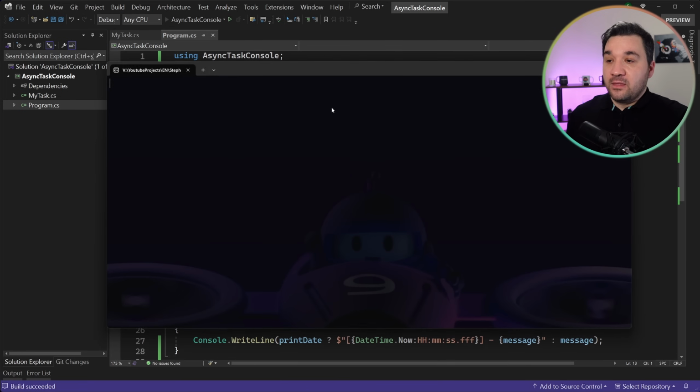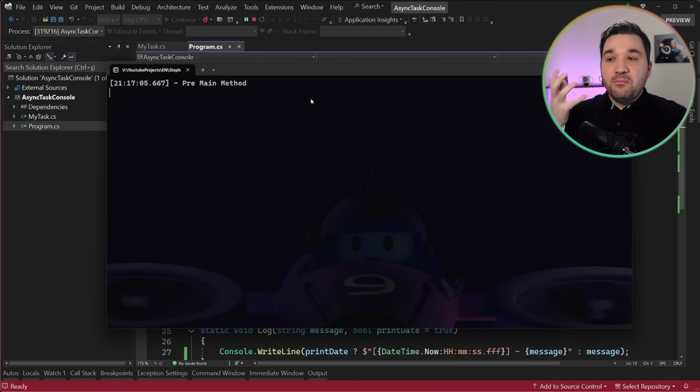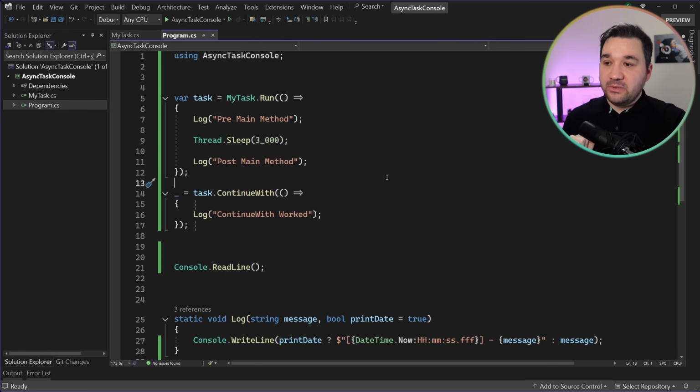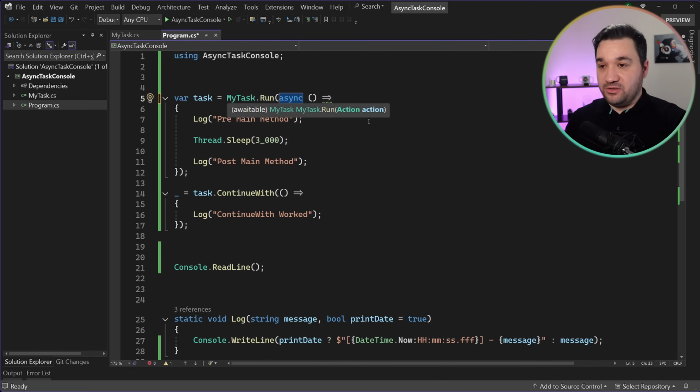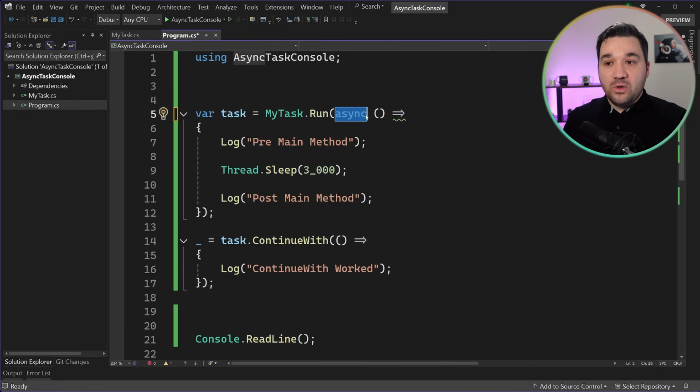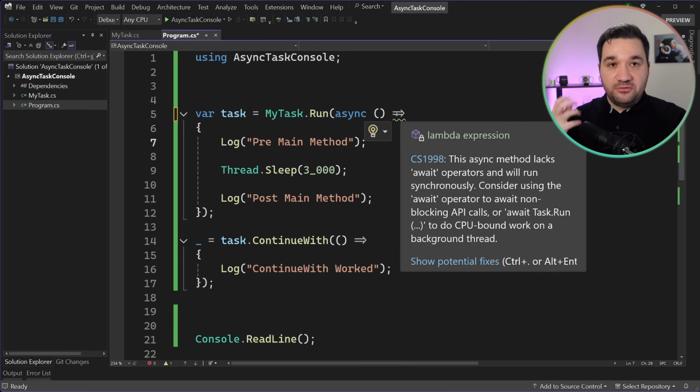I'm now going to run the application again. Watch it. What I'm expecting is pre-main method, post, and continuation, right? This is perfect, so it's still working. Where things get complicated, the first scenario is if you want to make this async. Normally the Run function accepts an action. If you want to use async here and say, okay, return me a task or just do something with await.